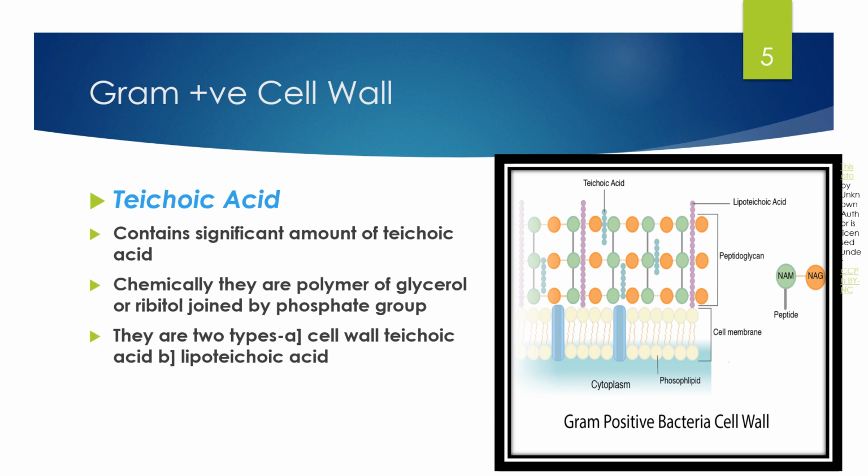There are two types of teichoic acid, one is cell wall teichoic acid and the other is lipoteichoic acid. You can see in the picture that the lipoteichoic acid connects to the cell membrane, but the cell wall teichoic acid does not connect to the cell membrane. So this is a difference you have to notice.